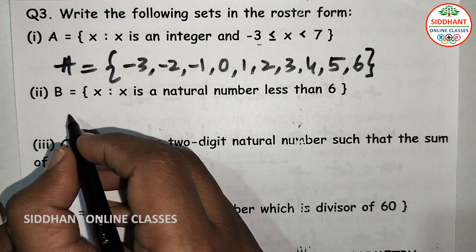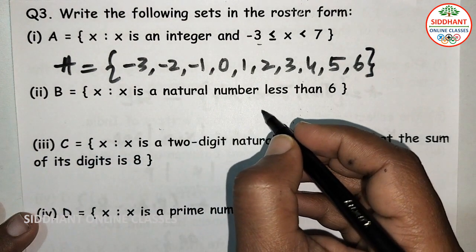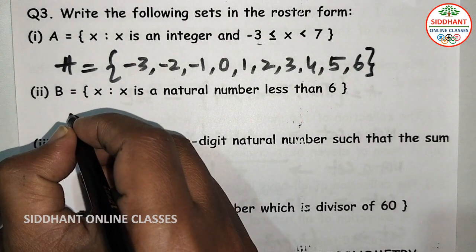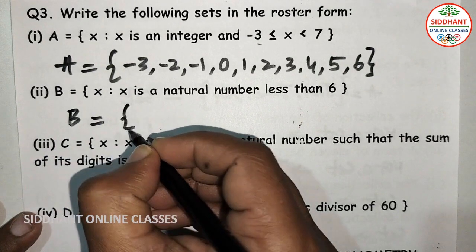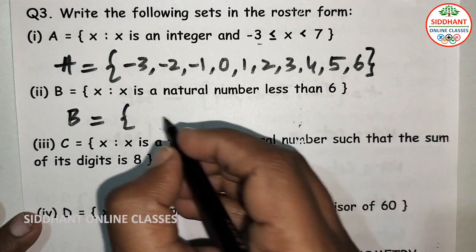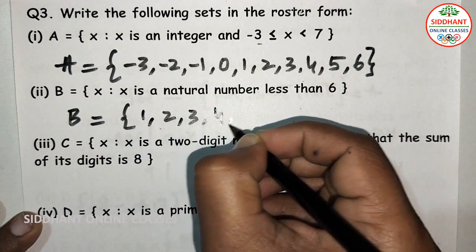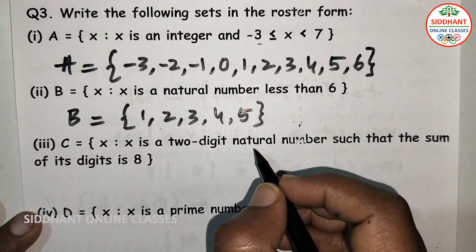Second one, B is the set of x such that x is a natural number less than 6. Natural numbers start from 1, and less than 6 means it ends with 5 here. So B is equal to {1, 2, 3, 4, 5}. So these are the elements.